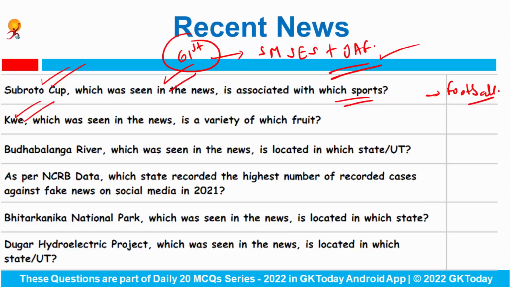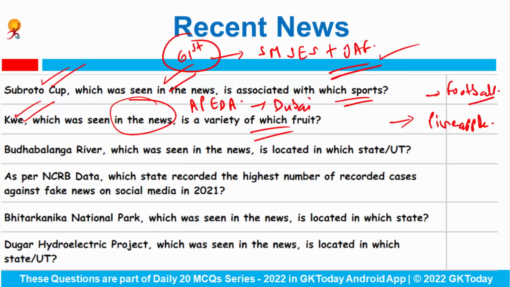Kiwi, which was seen in the news recently, is a variety of which fruit? It is a kind of pineapple variety. And why was it in the news? Because recently APEDA has organized an in-store export promotion program in Dubai for Manipur's pineapple. What is the aim? To harness the export potential of the naturally grown organic certified pineapples of the northeastern region. So this particular variety is from Manipur and it is a variety of pineapple. You have to tell me what is the full form of APEDA.